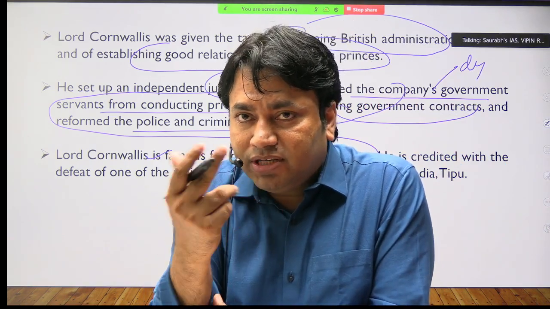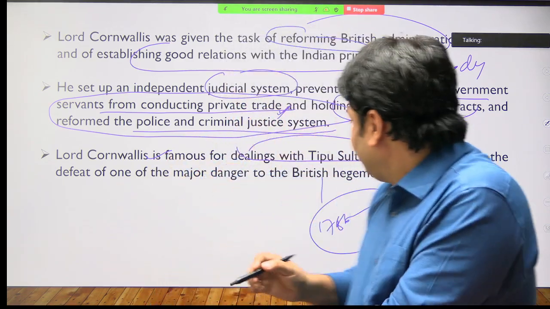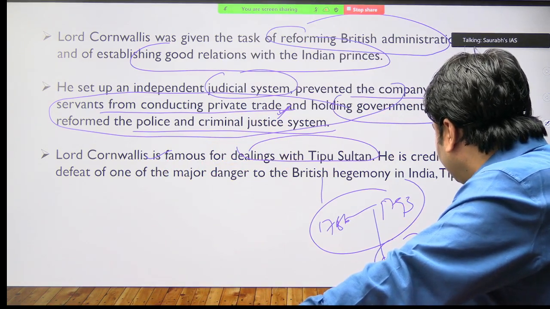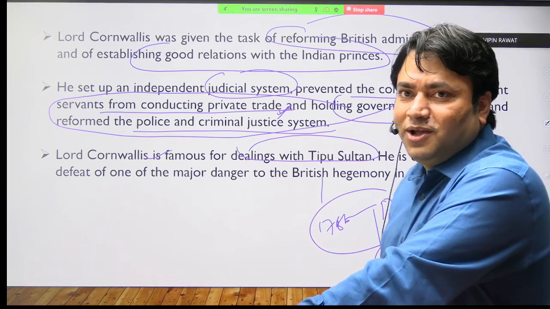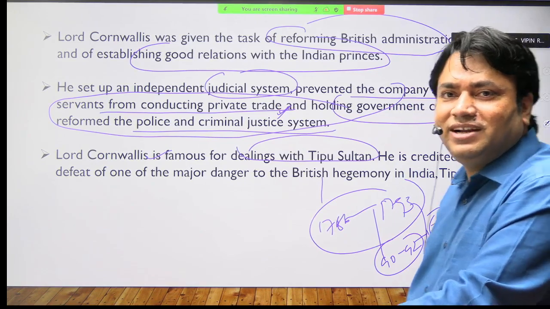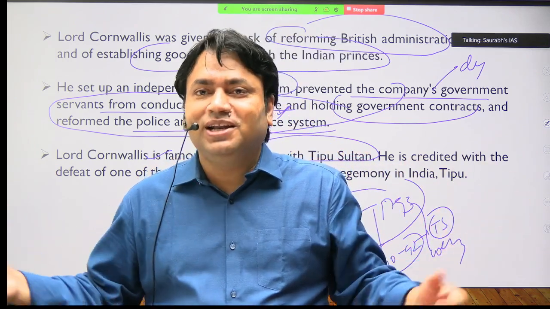And do you remember the Anglo-Mysore Wars? The first was 67 to 69, the second 80 to 84, the third 1792. Who was dealing in the third? Tipu Sultan. And was Tipu Sultan defeated or not? Yes, he was defeated. His sons were taken hostage. Half of his territories he left.